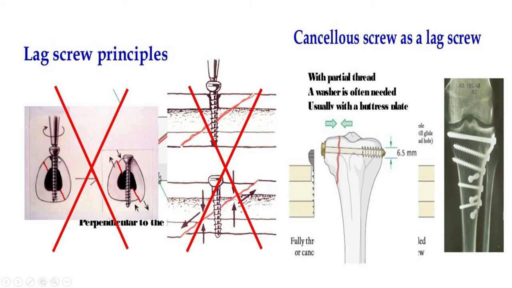Now if this drill is not properly in the perpendicular plane of this fracture, what happens? When that engages this distal cortex, that will drag, so there will be a shearing force on the fracture. See, this is not properly done at 90 degrees. So when this cortex purchases, then due to compression or gliding of this screw, that will displace, so that can cause more damage.